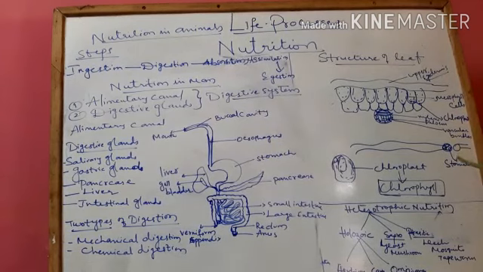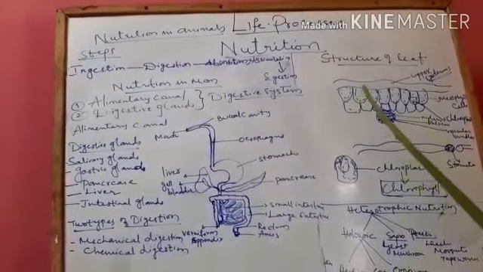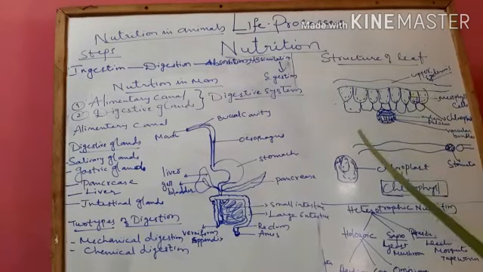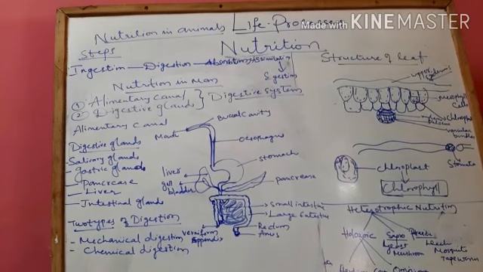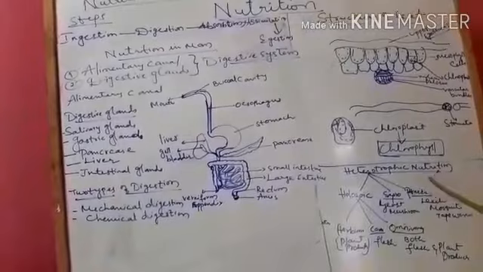And then we'll come to the next part. I think, children, you have understood nutrition in plants. So for nutrition in plants, you need to know what is photosynthesis, what are the raw materials required, and what helps in preparation of food in the plant, that is sunlight and chlorophyll. We come to the next process, that is nutrition in animals.